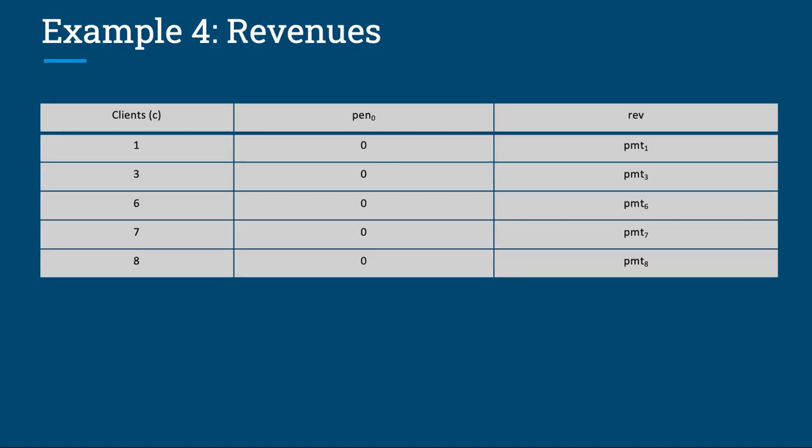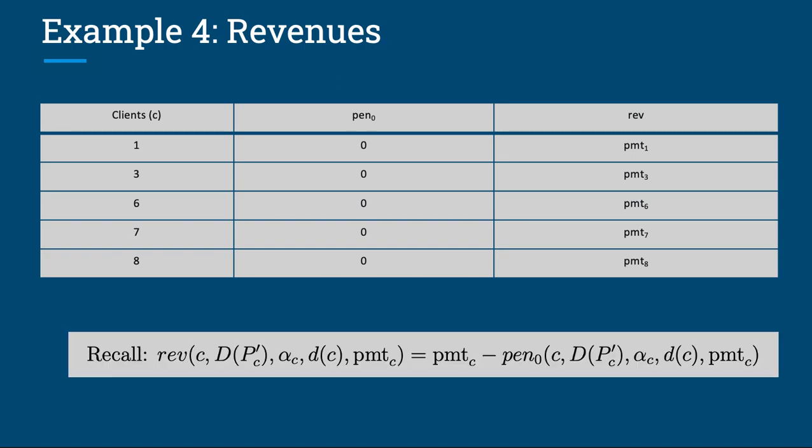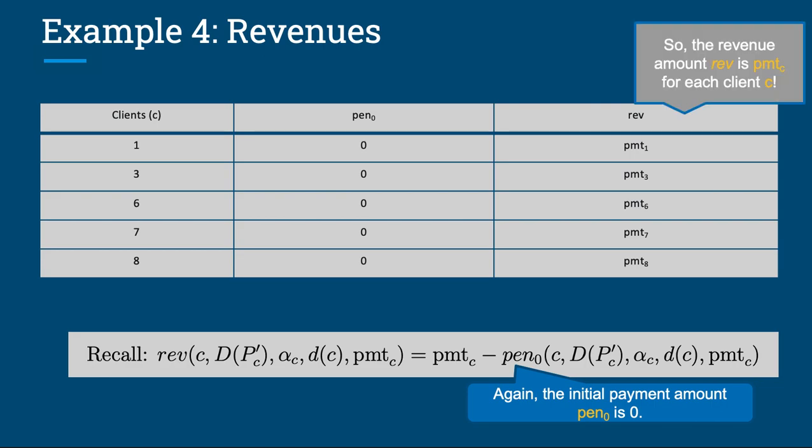Now let's calculate the revenues for each client C, with the table here as well with headers: client C, their penalty amounts and their revenue amounts. Below that, we have the definition for revenue, which is basically payment minus penalty pen naught. From the last slide, we know that the penalty amounts for each client equals 0. So the revenue amount for each client equals the full payment amount, payment of C.